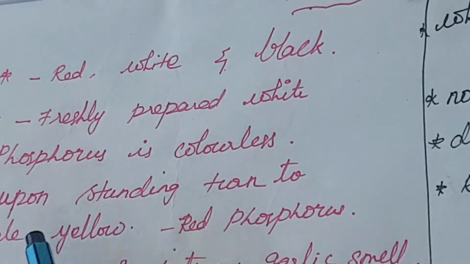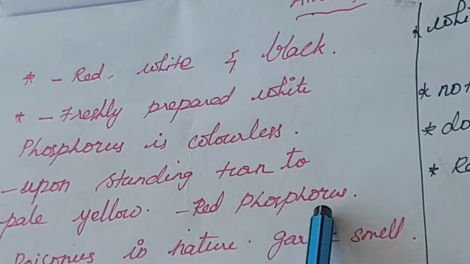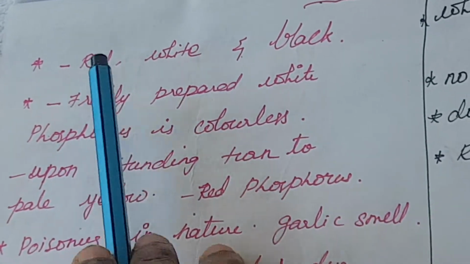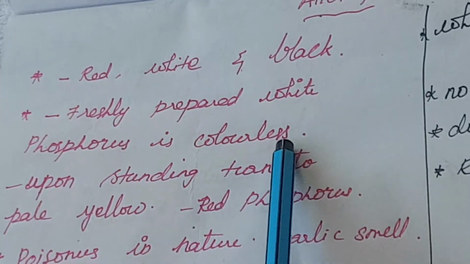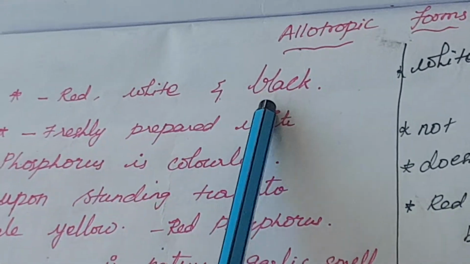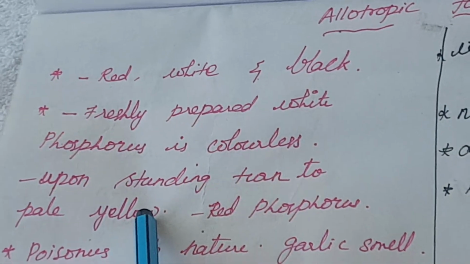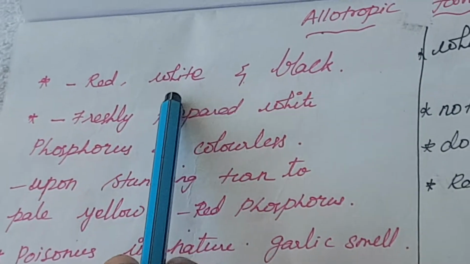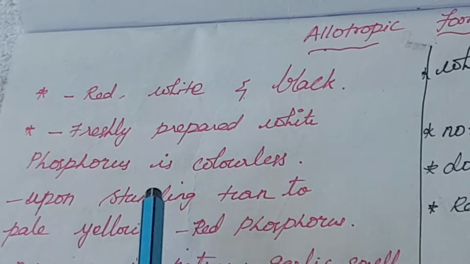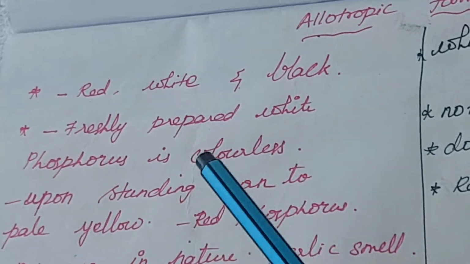What is the reason it turns yellow? Because on the surface of the white phosphorus, red phosphorus is formed. That is the reason white phosphorus turns into pale yellow color. How will it change into yellow? When white phosphorus stands for some time it will change into red phosphorus, and mixed together it looks like a pale yellow color.